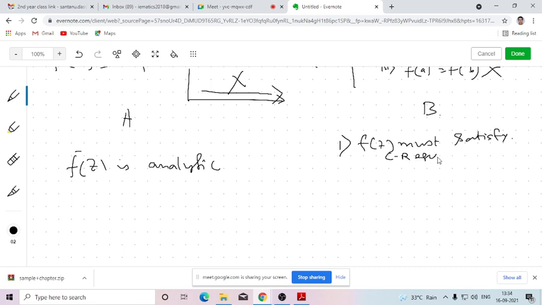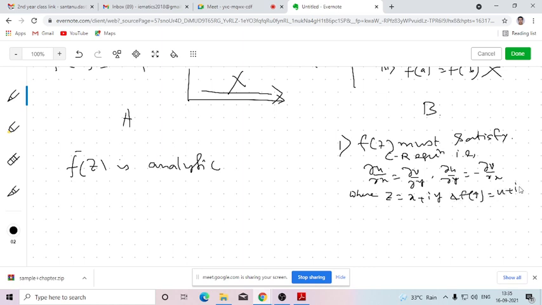the Cauchy-Riemann equations, that is del u del x equals del v del y, and del u del y equals minus del v del x, where z equals x plus iy and f(z) equals u plus iv.